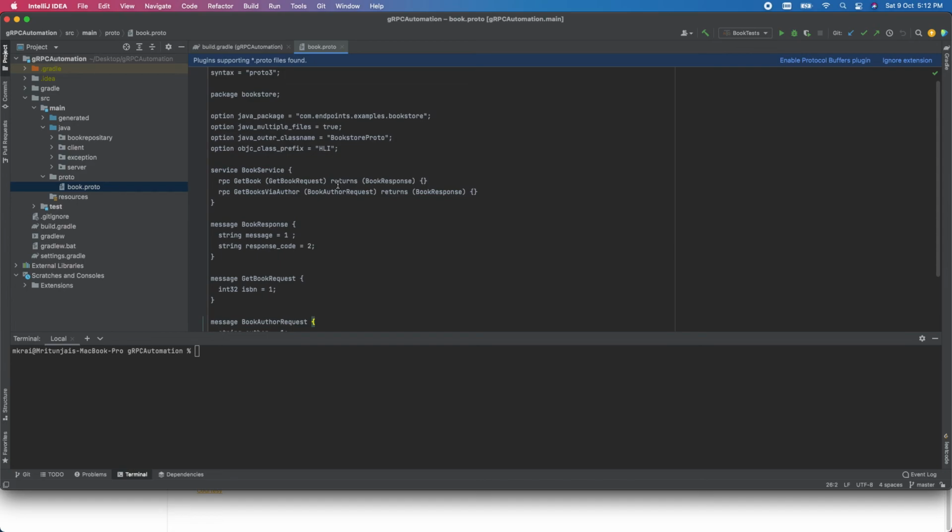He can pass a book ID, and then he can get the book response, whether the book is available or not, the book details, and even we can search a book by the author. This is just like REST, it is a kind of method only.